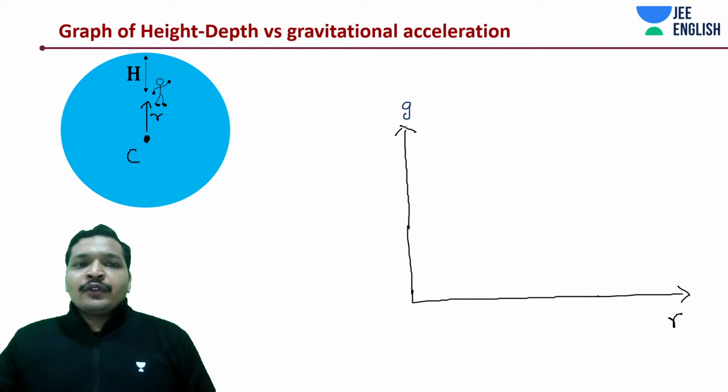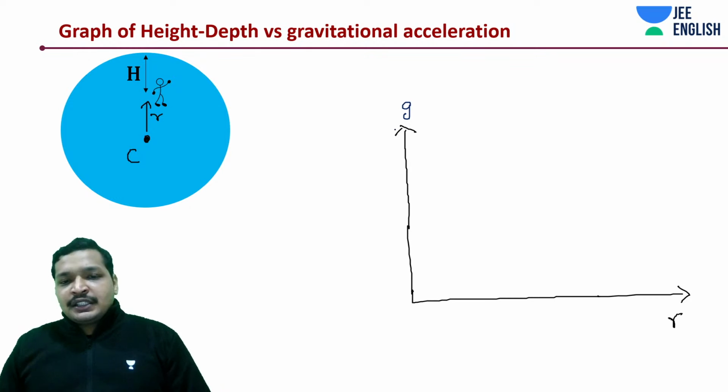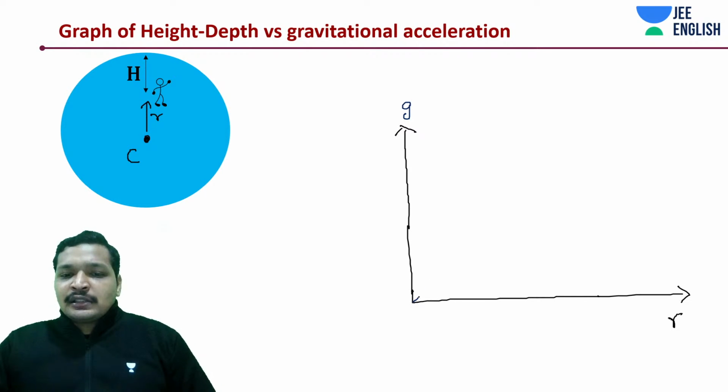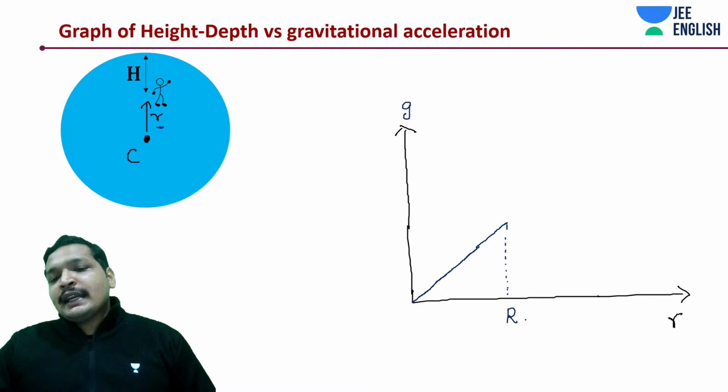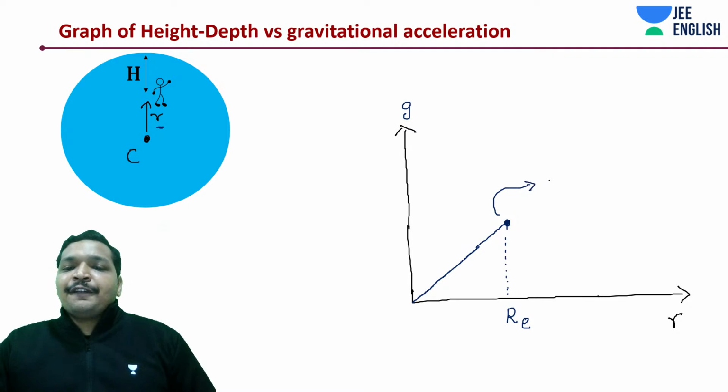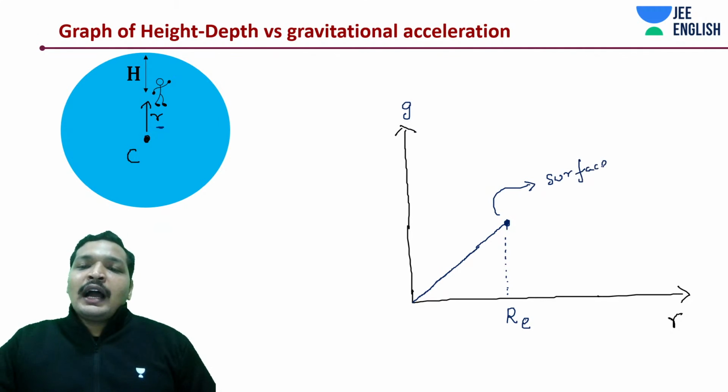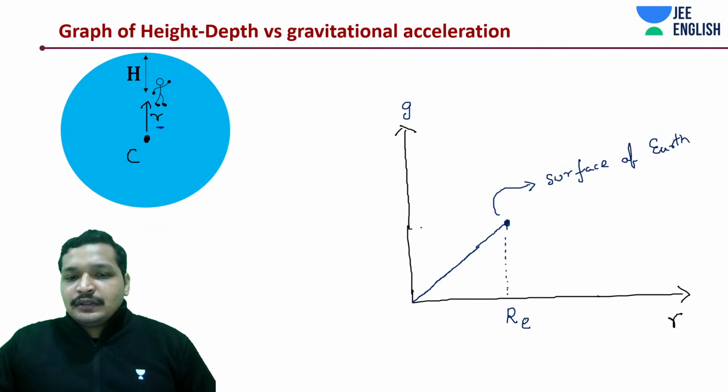But instead of height and depth, initially your gravitational acceleration should be decreasing, but in this case it will be increasing because you are measuring with respect to this r at a distance from the center of the earth, and this is the radius of the earth. This is the surface of the earth, where you have maximum gravitation, g max.